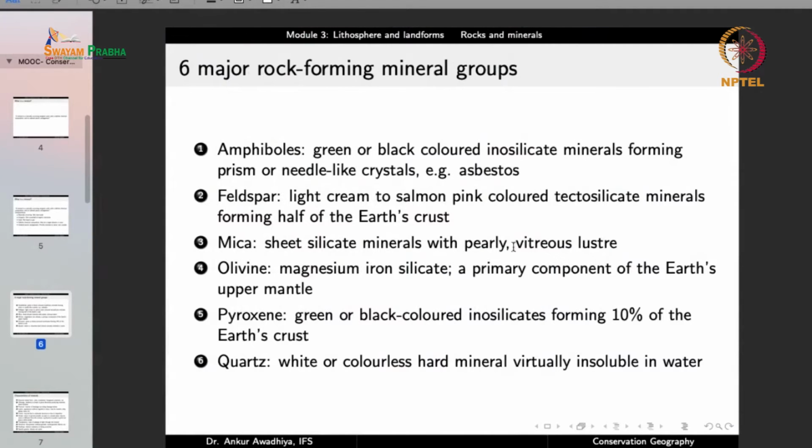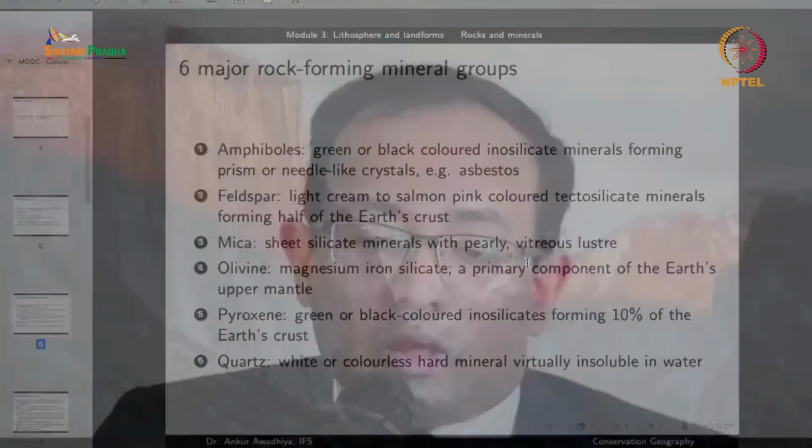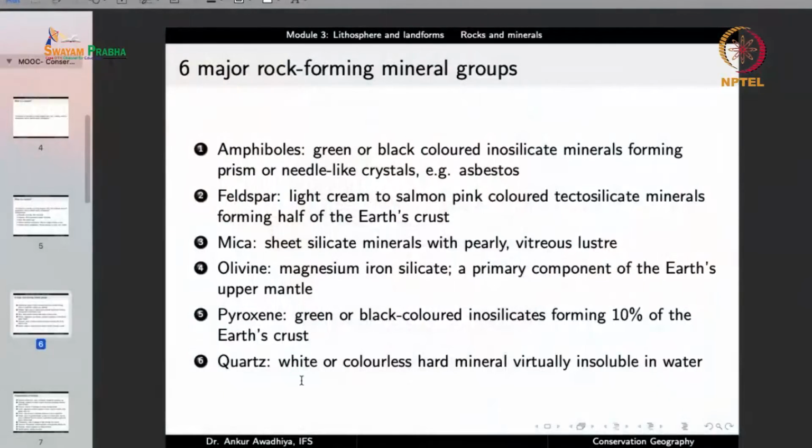Now we'll look at luster in a short while. So these look like pearls. They have the appearance of a pearl, or they have the appearance of glass. So they look like glass, they look like pearls, that is white, slightly whitish and transparent like. So it is glass like, and it is in the form of sheets.